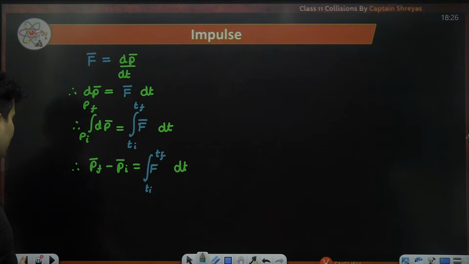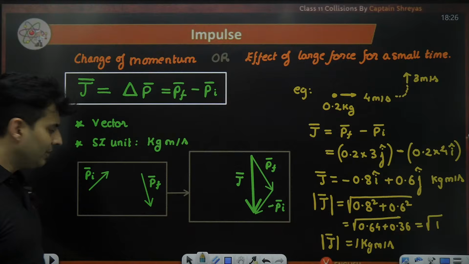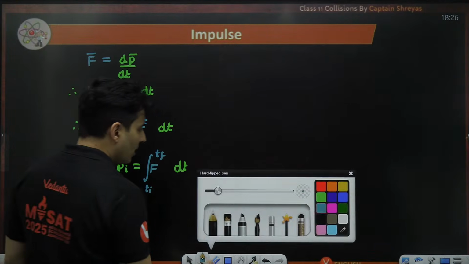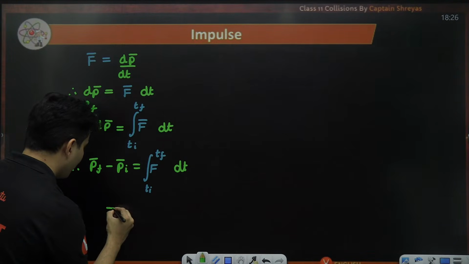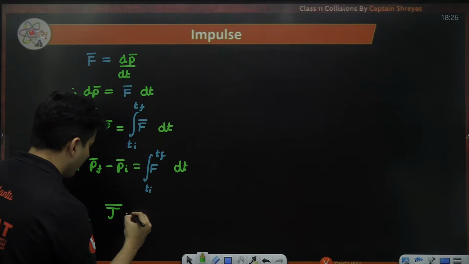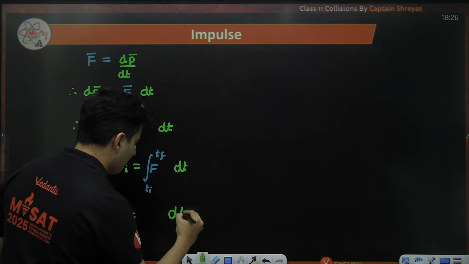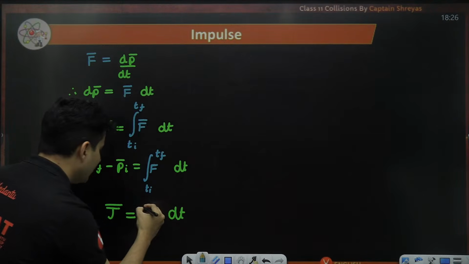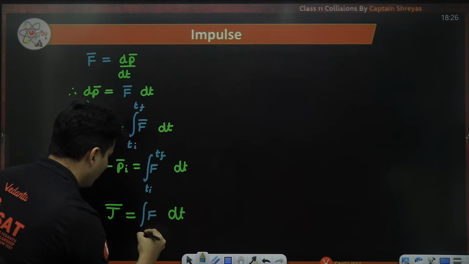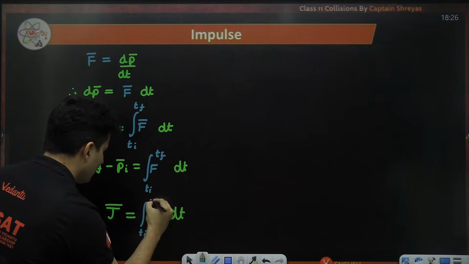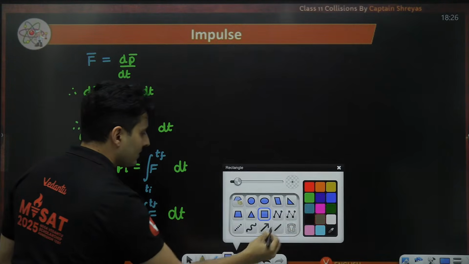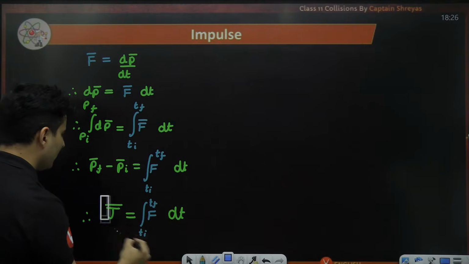What is exactly this? Final momentum minus initial momentum, that is nothing but impulse. So I can alternatively write impulse as the integration of the force from initial time to the final time. This is another very important relationship.